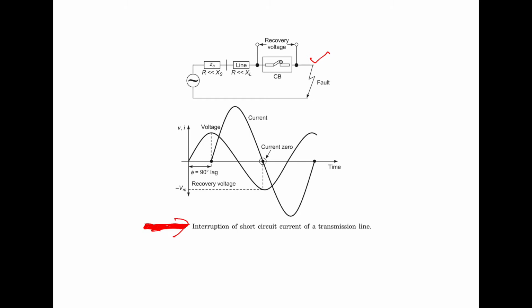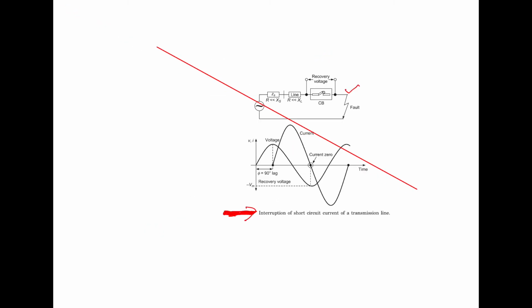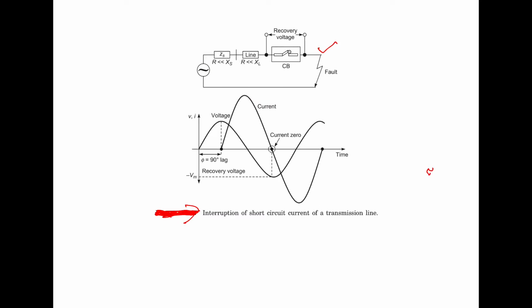Since the fault is very near, the only impedance limiting the current is the transmission line and the internal impedance of the generator, let it be XS and XL. So resistance is very less in this case.